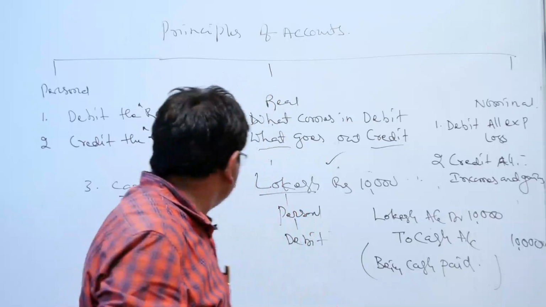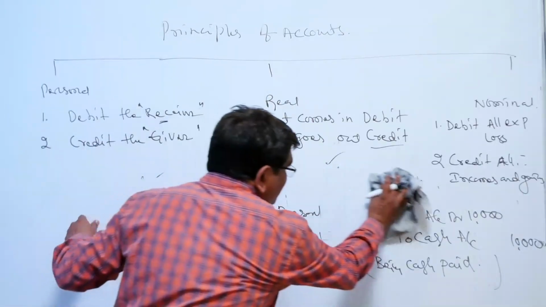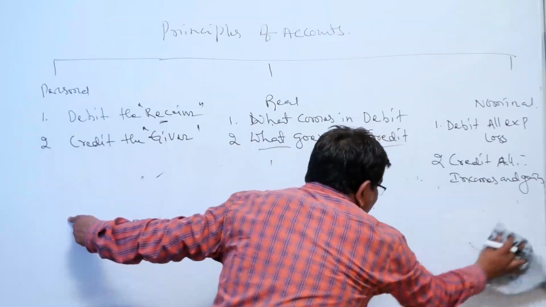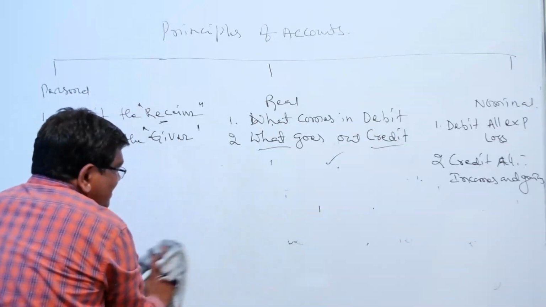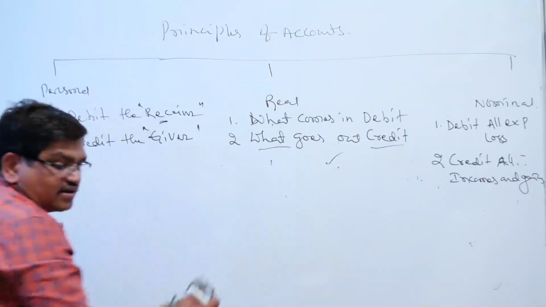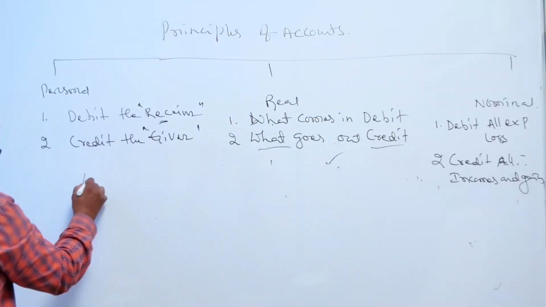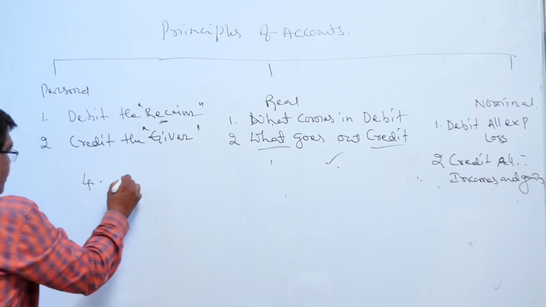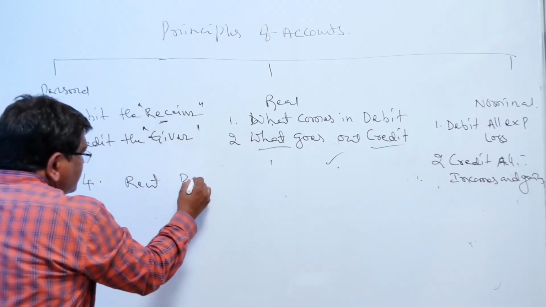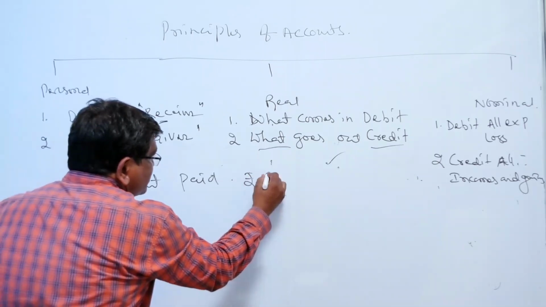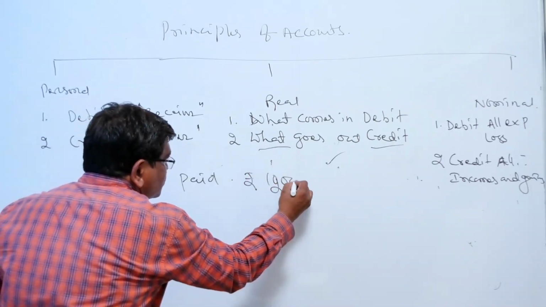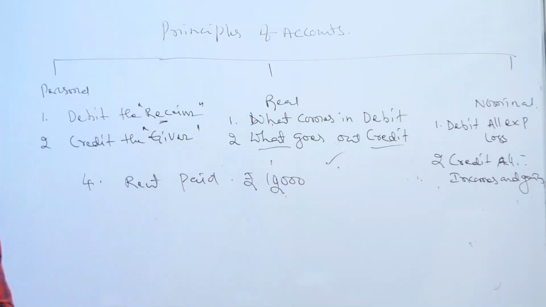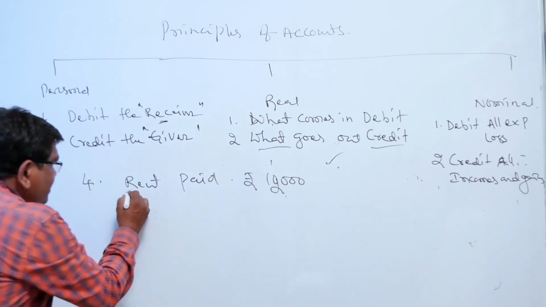One last example, that is the fourth one, a very simple example to understand very easily. All of you concentrate to listen to this topic. The fourth one is the last concept, the last entry I am giving to you. Rent paid. This is the concept, rupees 12,000. Rent paid, simply rent paid. There is a difficulty to find out the two aspects, debit and credit.